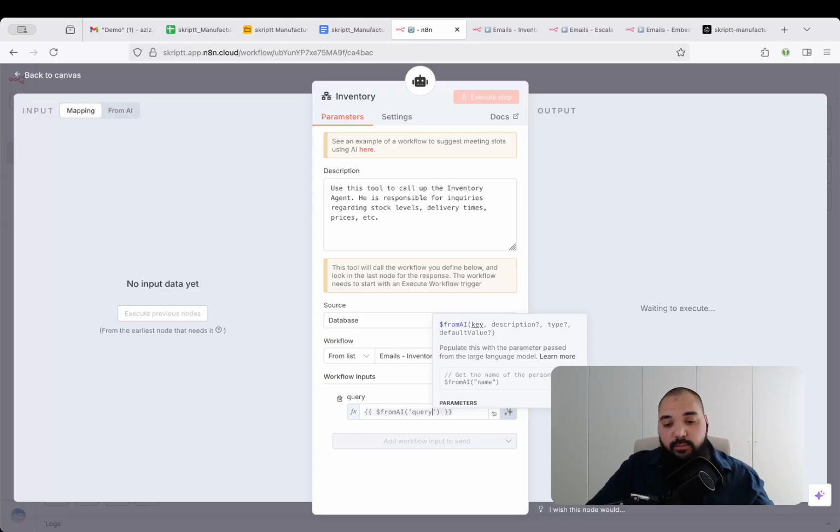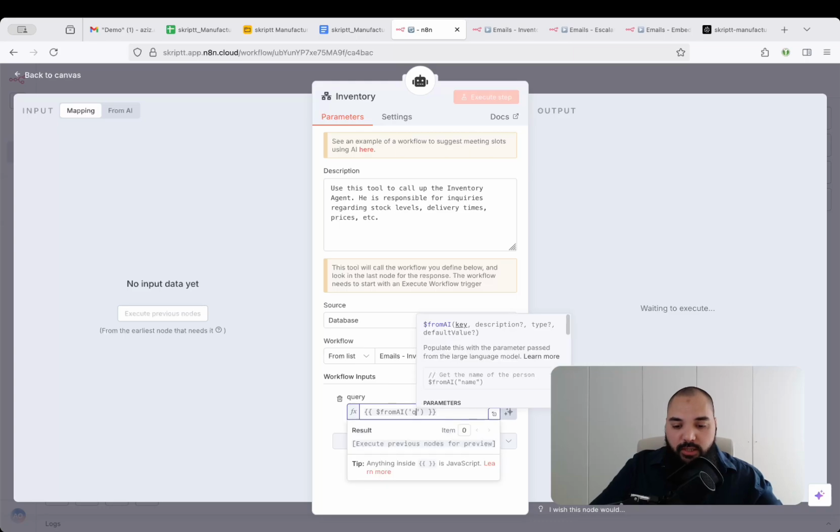Now in our case, this might not be that complicated because we just want to pass on the whole query to the inventory agent, right? But if, let's say, we have a specific email agent where we only want to forward the email address, then we could call it something like email or mail address or whatever, right? So this is basically not a hard coded value or key, but rather something that hints the large language model to the right parameter that he should pass on to the underlying agent, right? So this is what's happening.